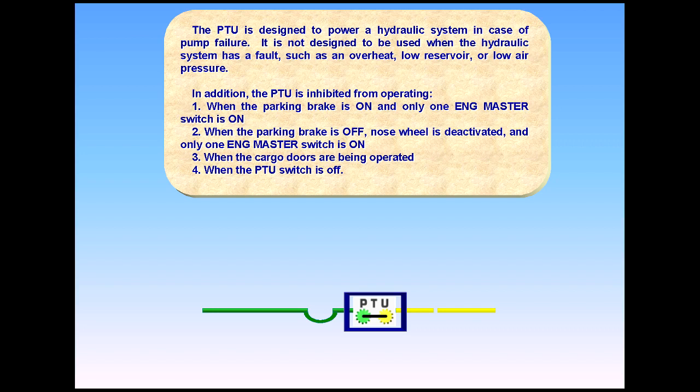When the parking brake is on and only one engine master switch is on. 2. When the parking brake is off, nose wheel is deactivated and only one engine master switch is on. 3. When the cargo doors are being operated. And 4. When the PTU switch is off.